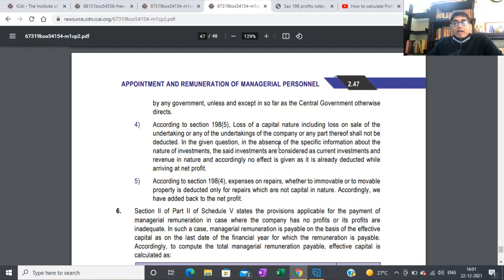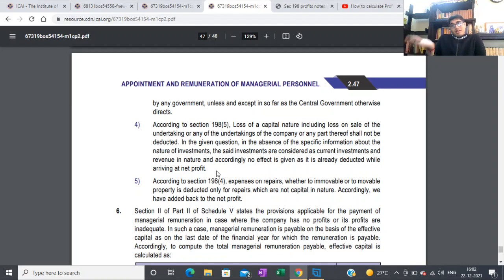In the given question, in the absence of specific information about the nature of investment, the said investments are considered as current investments and revenue nature, and accordingly, no effect is given as it is already deducted while arriving at net profit. So it is very judgmental. So they used their judgment, and because nothing was given in the question, they considered it as a current investment, which is revenue in nature. Yeah. So you can also consider it as a non-current investment, capital in nature, and not include it also.